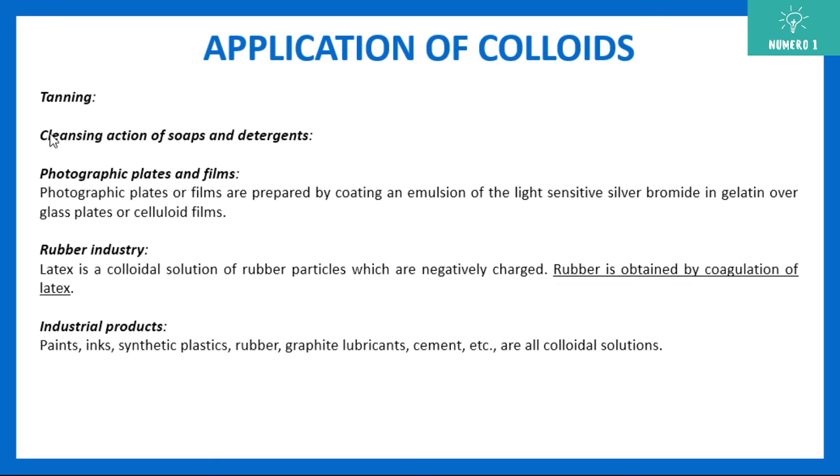Next you can see tanning, and the cleaning action of soap and detergent. We have also seen photographic plates and films, used to get photographs from the negatives. Then the rubber industry, where rubber is obtained by coagulation of latex. Then industrial products like paints, ink, synthetic rubber, graphite, lubricants, cement, etc., are all colloidal solutions. So these are some of the applications.